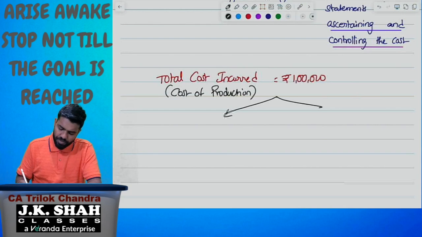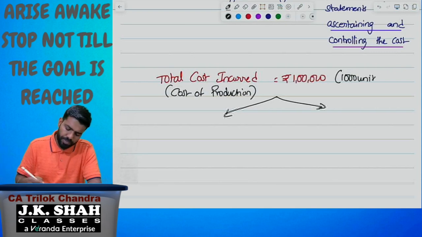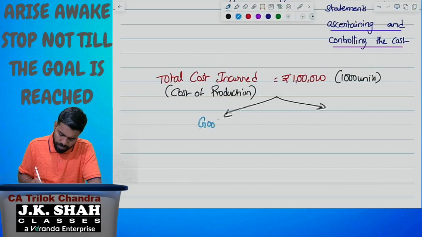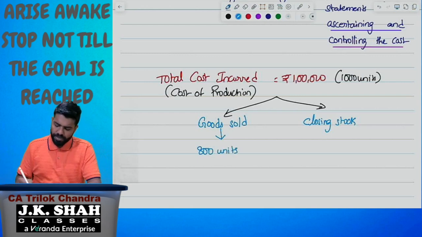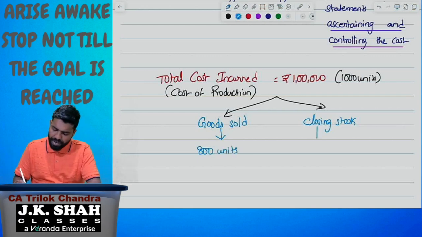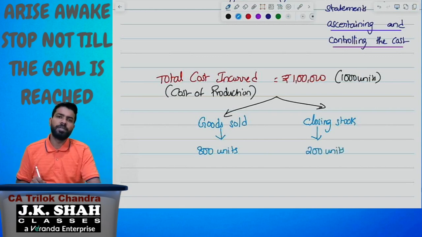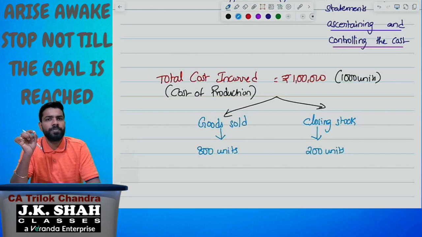From this, I am classifying into two categories. This is the cost belongs to 1000 units. Out of this, goods sold and closing stock. When it comes to goods sold, 800 units has been sold, and when it comes to closing stock, 200 units are there.